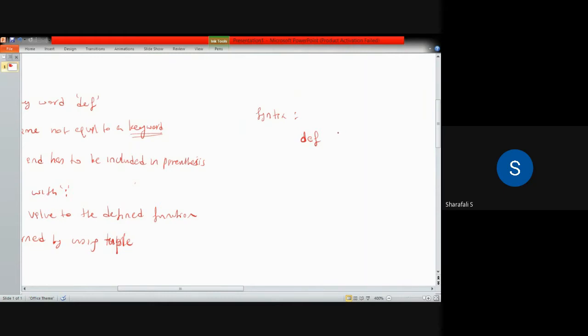And then we need a name for the function. So I will put function itself. My name for this function is function, okay? Then I can use parameters or arguments, which is optional. If I'm using any arguments, for example x comma y, then I have to use these parentheses. If you are using arguments, they must be kept in parentheses. And this function line should end with the colon.